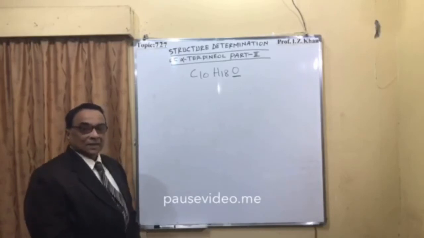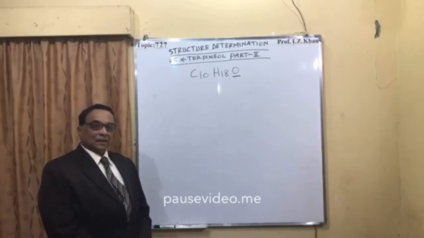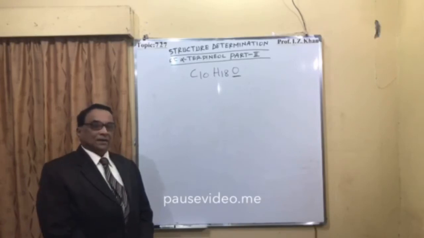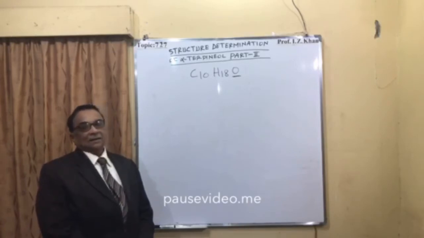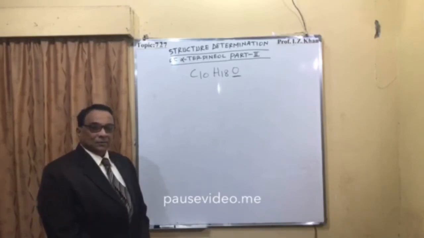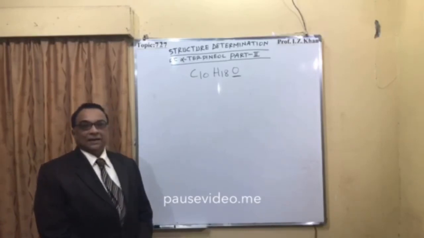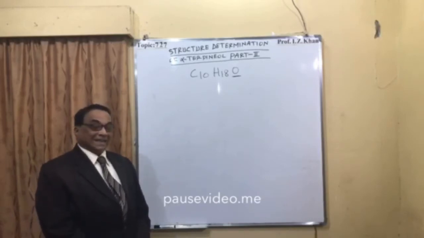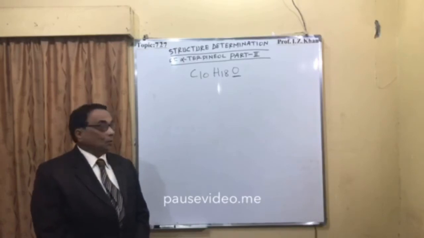That confirms that it is a cyclic form and paracymene is there. And also when dehydration is done in presence of acid, we get a double bond between carbon 8 and carbon 9, and that confirms that the alcoholic group is linked to carbon 8 in alpha terpineol.